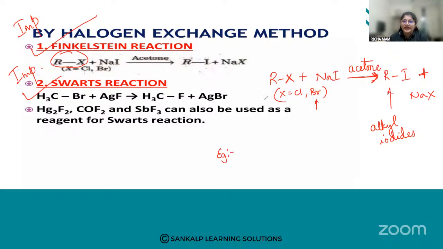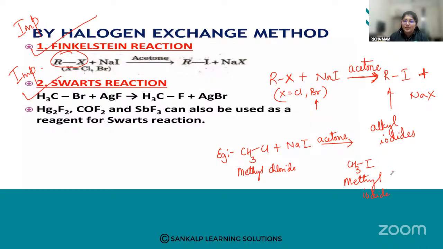I can take R as CH3 and X as Cl. What is the name here, students? It is methyl chloride. I'm going to react this methyl chloride with sodium iodide in the presence of acetone. What am I going to get? I'm going to get methyl iodide plus sodium chloride, NaCl.